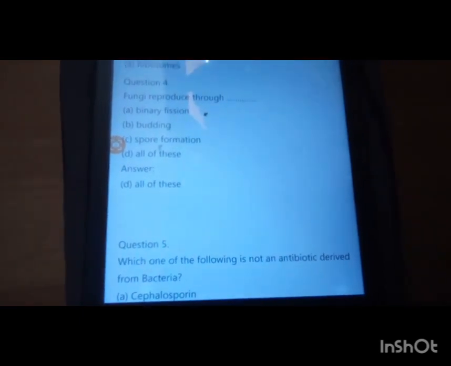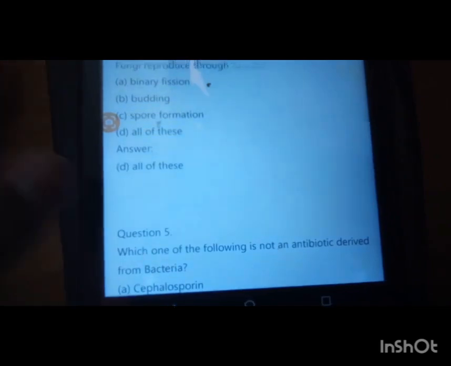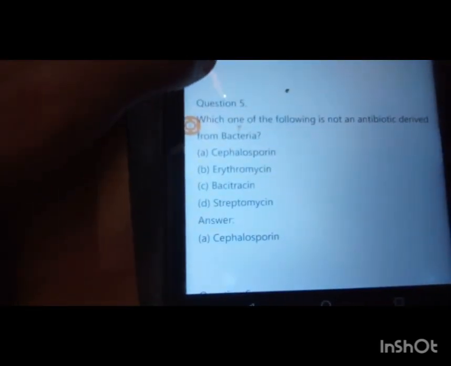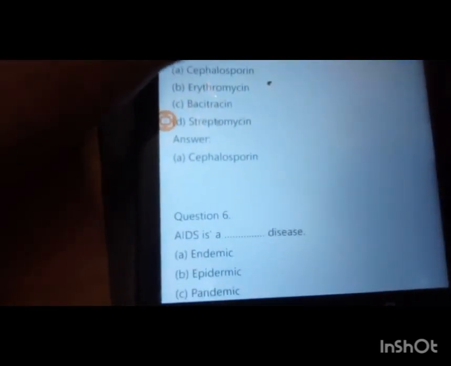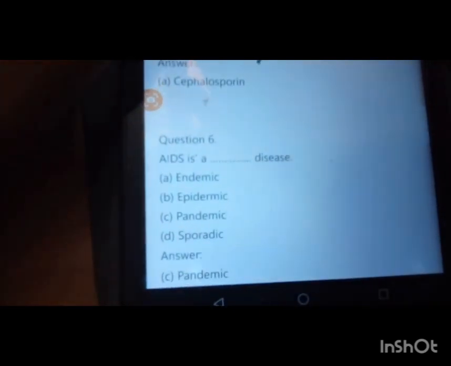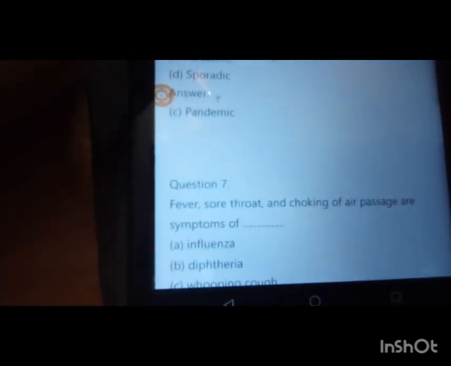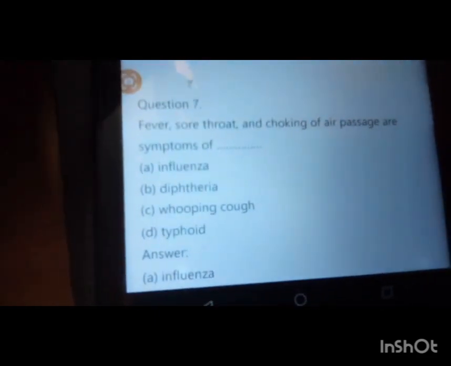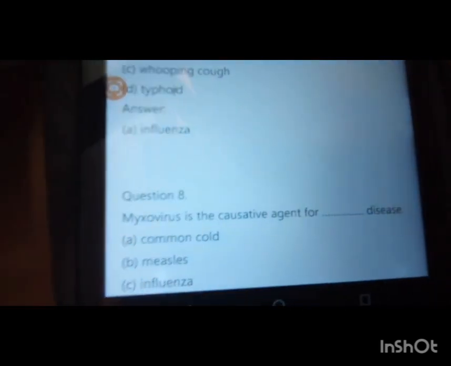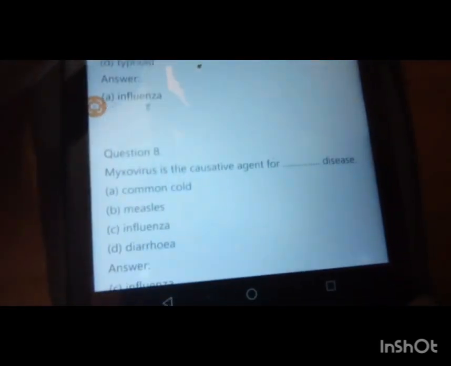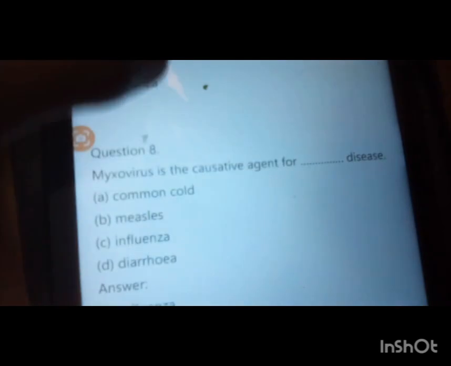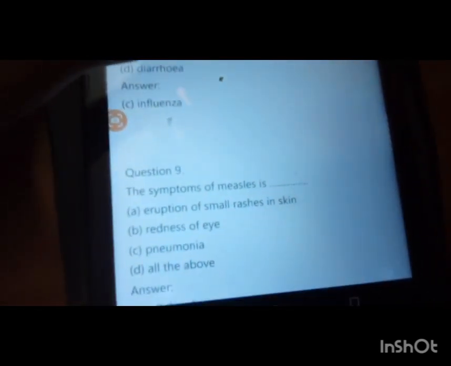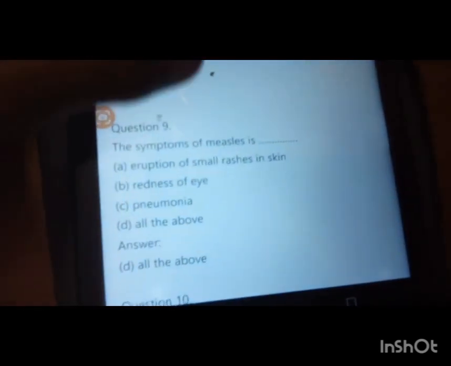Which one of the following is not an antibiotic derived from bacteria? Cephalosporin. Question 6. AIDS is a pandemic disease. Fever, sore throat, and choking of air passage are symptoms of influenza. Myxovirus is the causative agent for influenza disease. The symptoms of measles is all of the above.